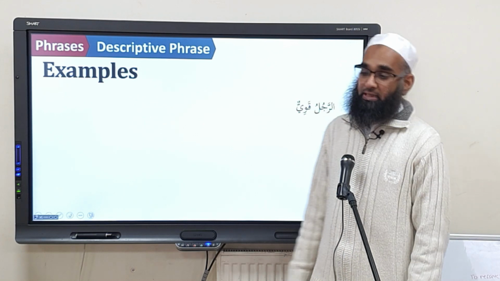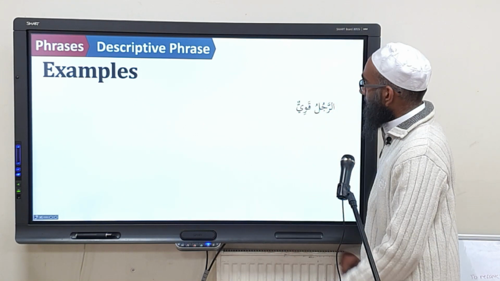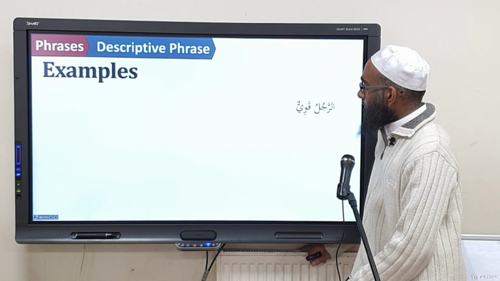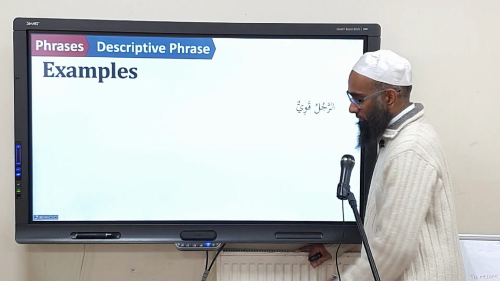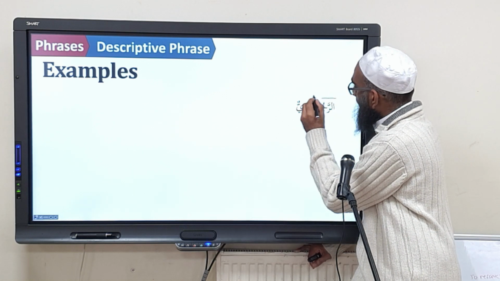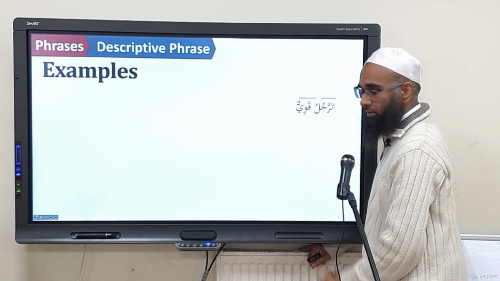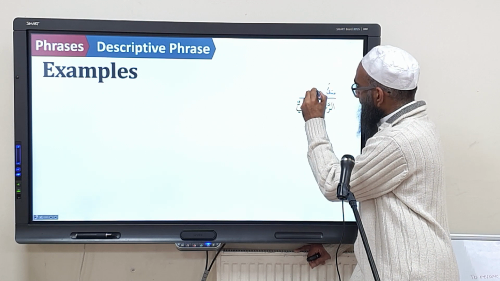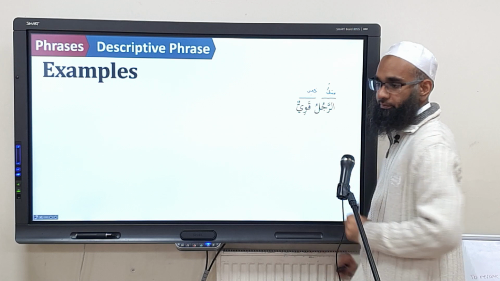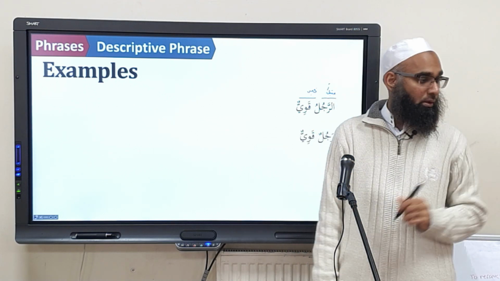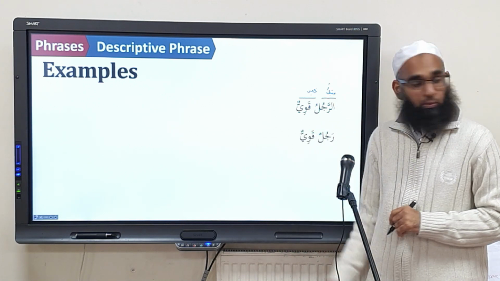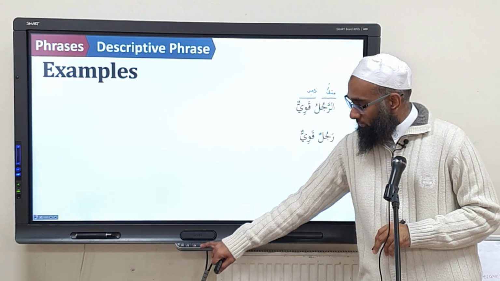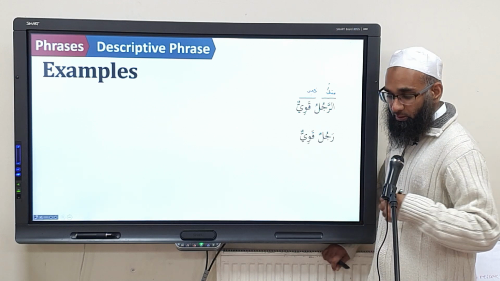Are you following? Okay, so for example, let's start number one. We have here ar-rajulu qawiyyun. What kind of structure is this? It's a mubtada khabar. Why is it mubtada khabar? Ar-rajulu is ma'rifah and qawiyyun is nakira. So it becomes mubtada and that becomes the khabar. Next one. We have here rajulun qawiyyun. What's the structure of this? It's man'oot na'at.